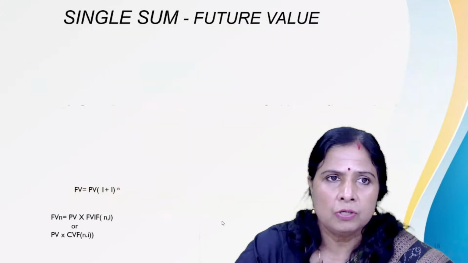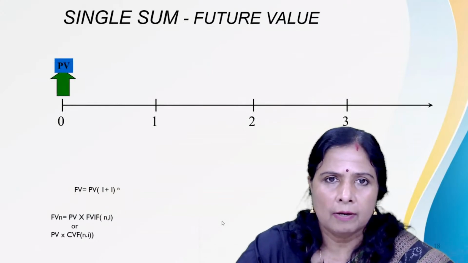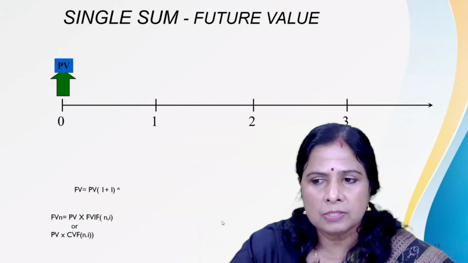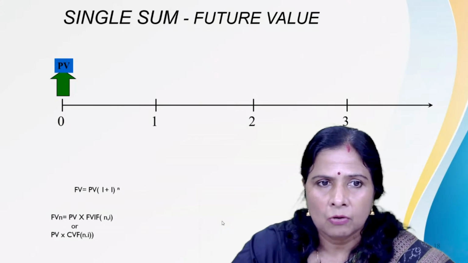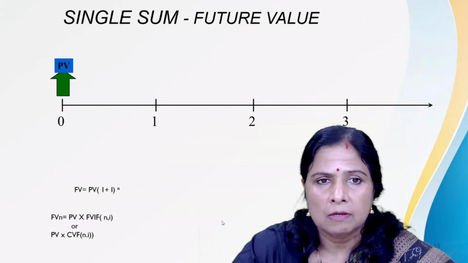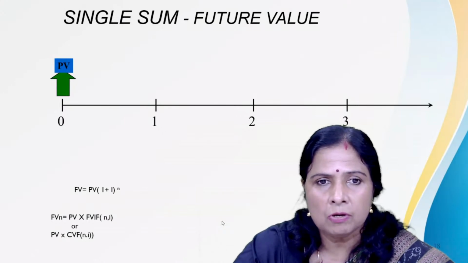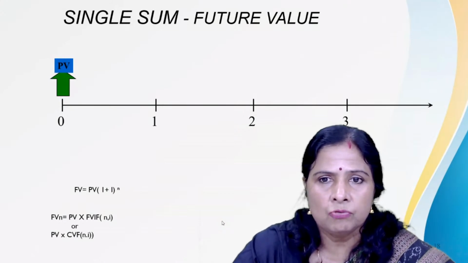When I discuss present value and future value, there are some situations where we use the present value or discounting rate, and in some areas we use the future value, known as the compounding rate.